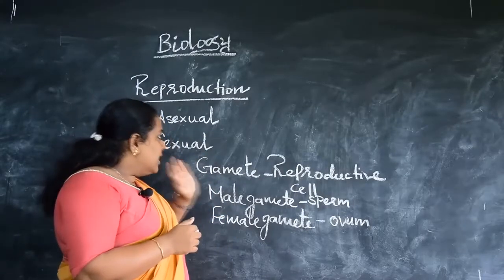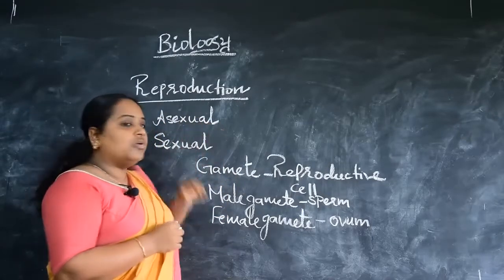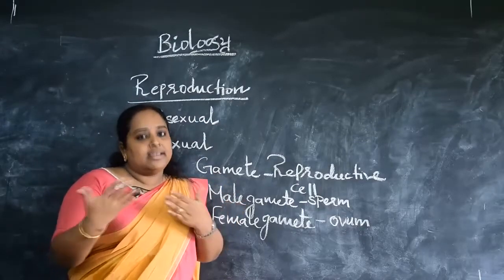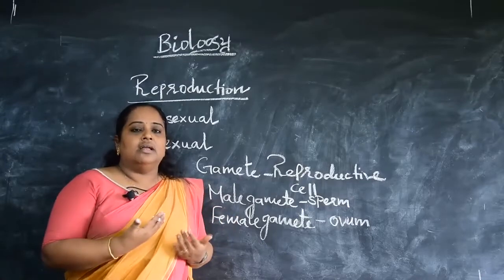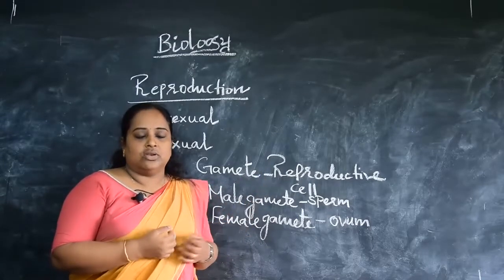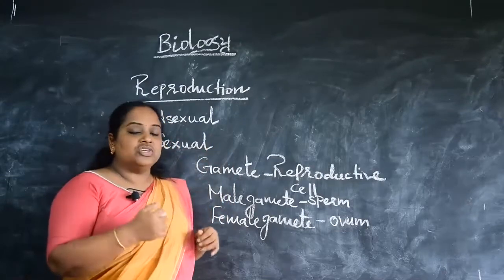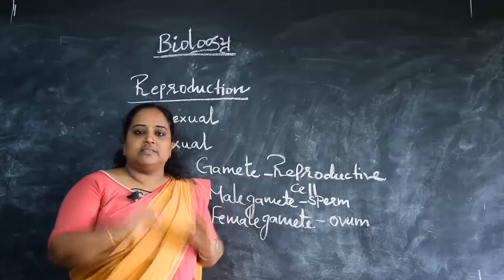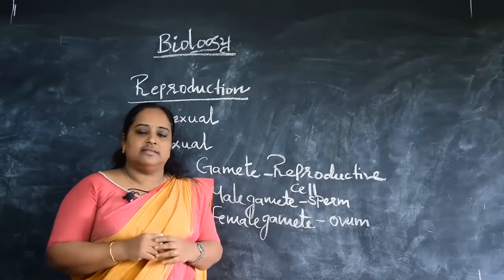So again, asexual reproduction doesn't need partner parents, two individuals are not necessary. But in sexual reproduction, two partners of opposite sex belonging to the same species are necessary.